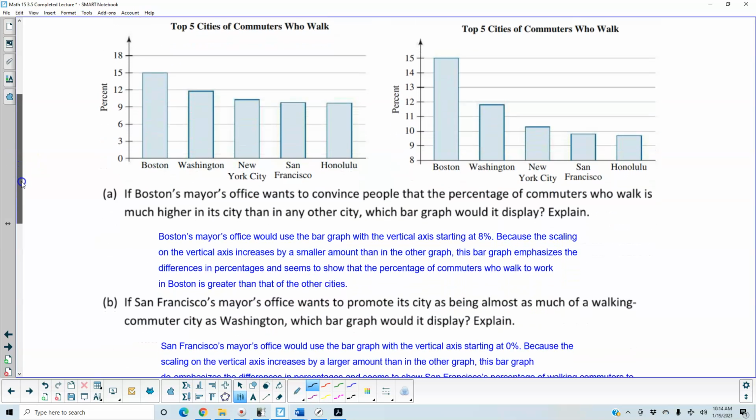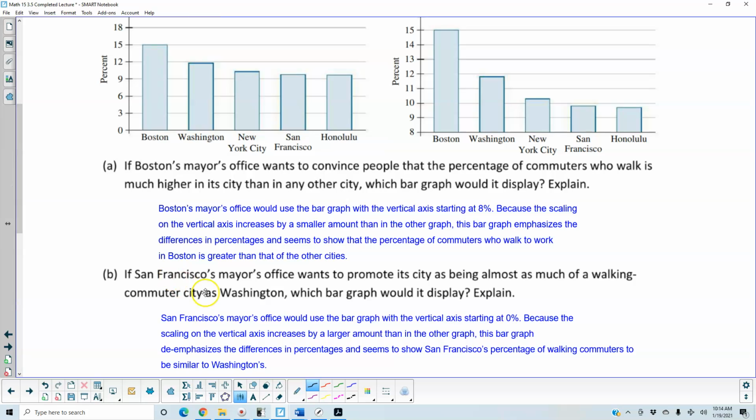In part B, it states that if San Francisco's mayor's office wants to promote its city as being almost as much of a walking commuter city as Washington, which bar graph would it display and explain? San Francisco's mayor's office would use the bar graph with the vertical axis starting at 0%, because the scaling on the vertical axis increases by a larger amount than any other graph. This bar graph de-emphasizes the differences in percentages